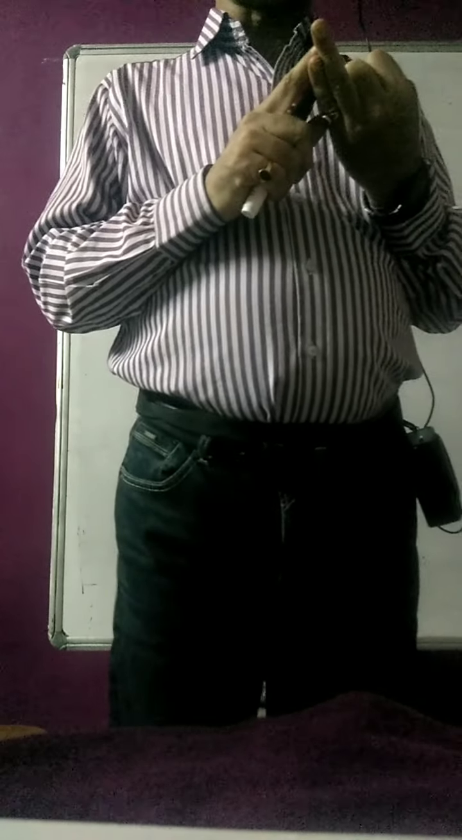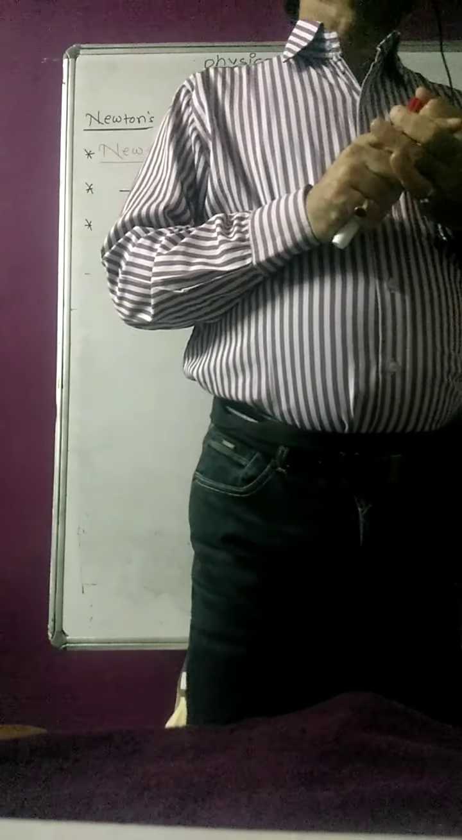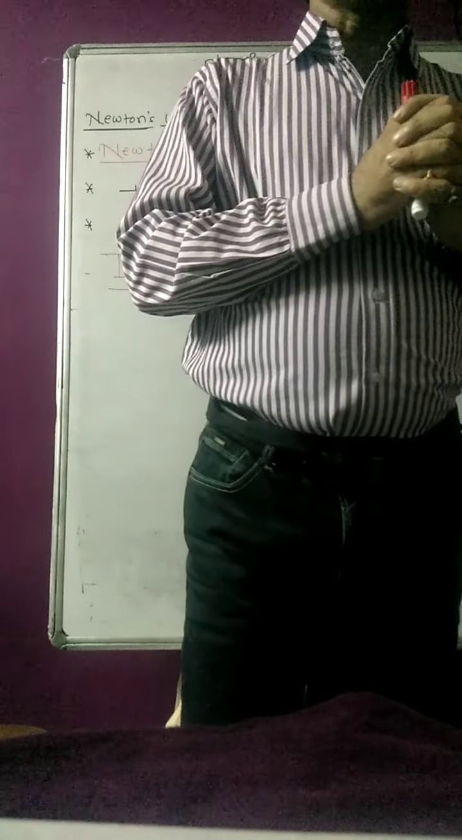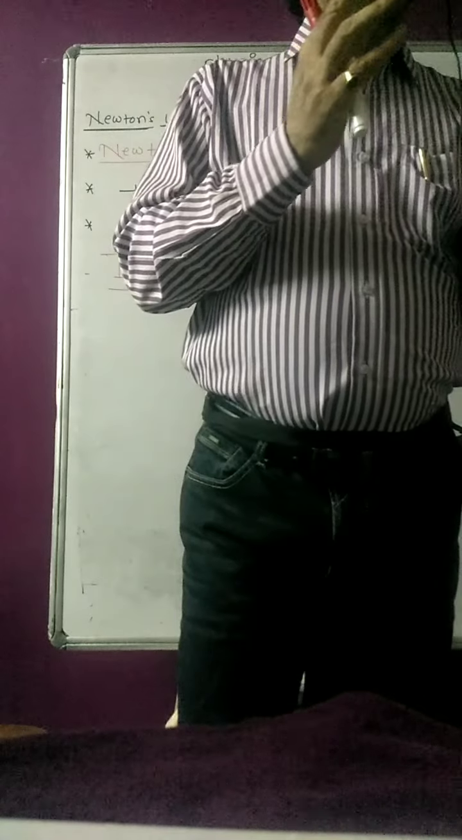Inertia of motion: once the body is in motion, it tends to always remain in the same state of motion. That is called inertia of motion. Inertia of direction: if a body is moving in one particular direction, it will not try to change its original direction; it continues in the same direction. So these are the three types: inertia of rest, inertia of motion, and inertia of direction.